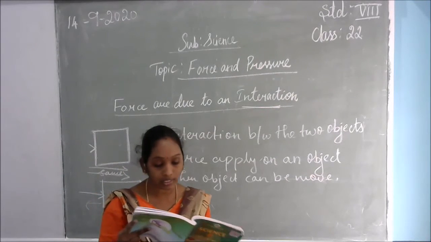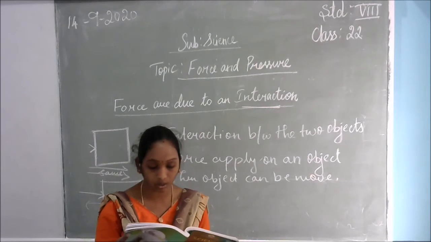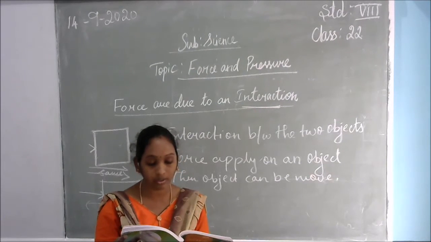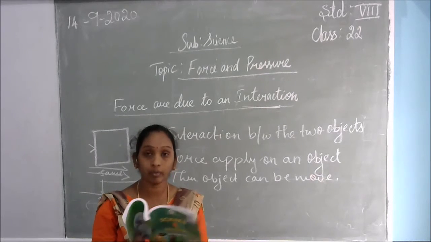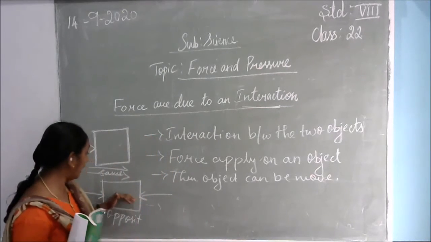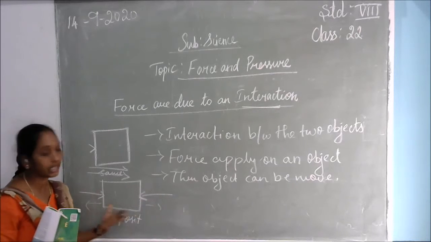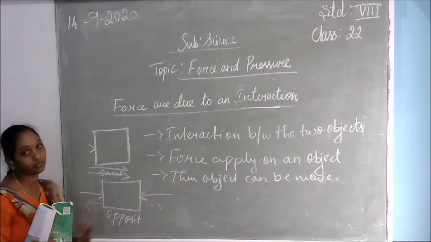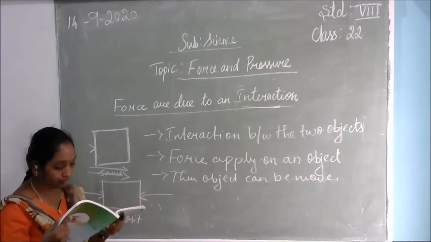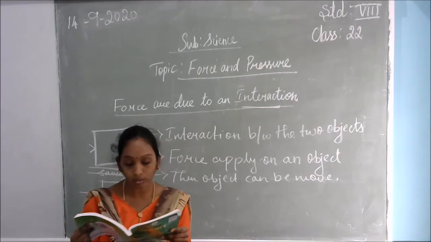If two forces act in opposite directions on an object, the net force acting on it is the difference between the two forces. So once forces act in both opposite directions, what will happen? On whichever side the force is larger, the object will be able to move further. So it is the difference between the two forces.